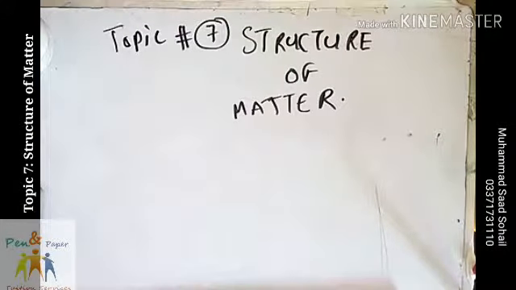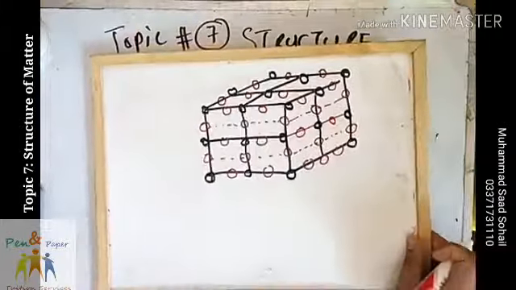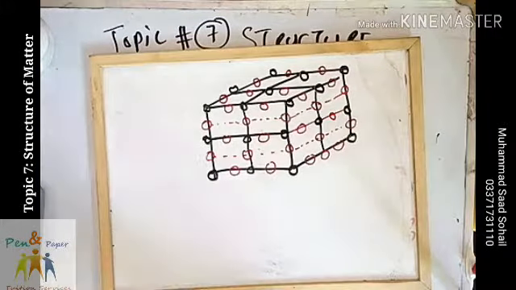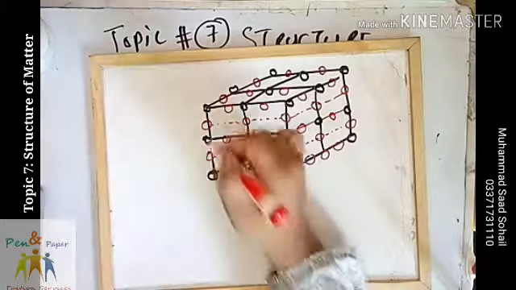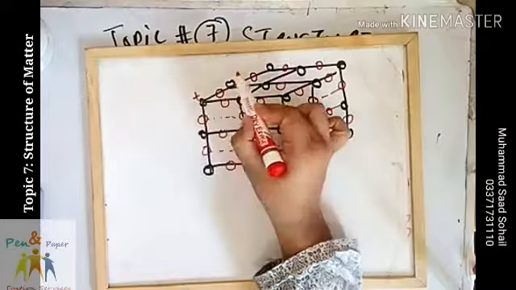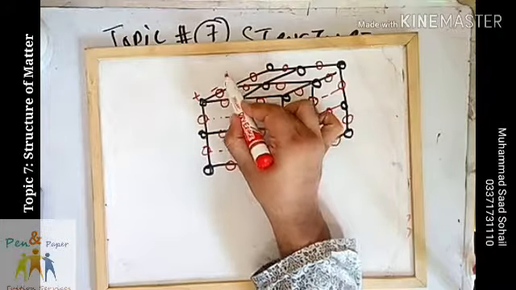The next topic we will be discussing would be about the structure of matter. First of all, we will be looking at the structure of ionic compounds. If you look at this diagram, let's say these are the positive ions and these are the negative ions.